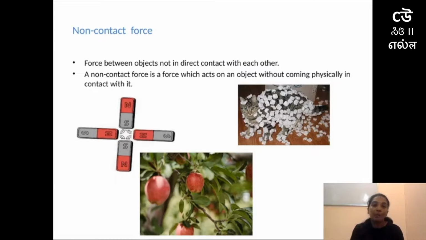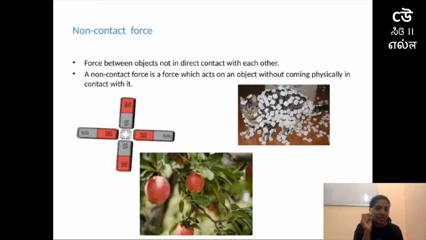Why didn't it go up? Because some force is acting on this pen which is bringing it down. That is gravitational force, and that force is not in contact. We can't see it over here. That force we can observe even when the objects are not in contact with each other. That is non-contact force. Non-contact force means force between objects not in direct contact with each other. A non-contact force is a force which acts on an object without coming physically in contact with it.